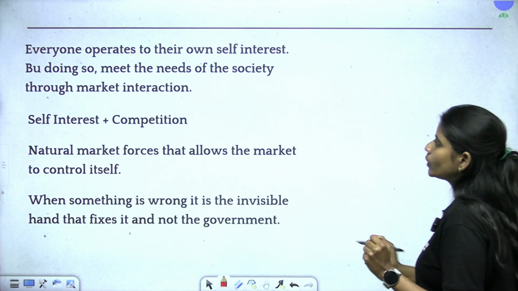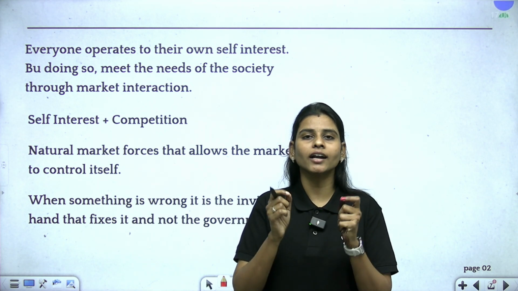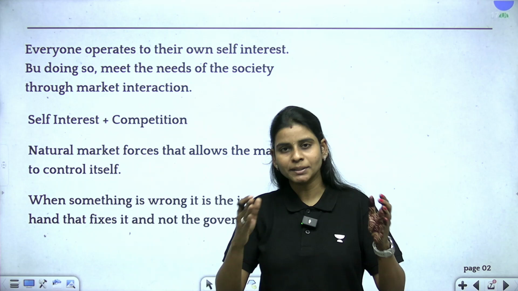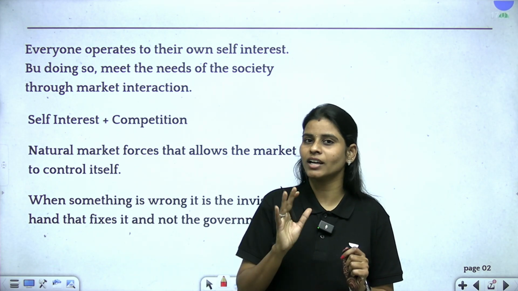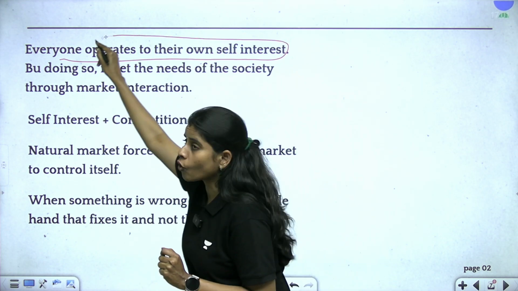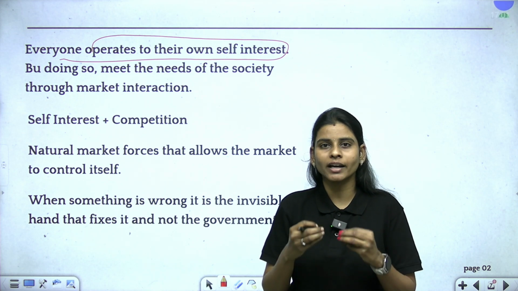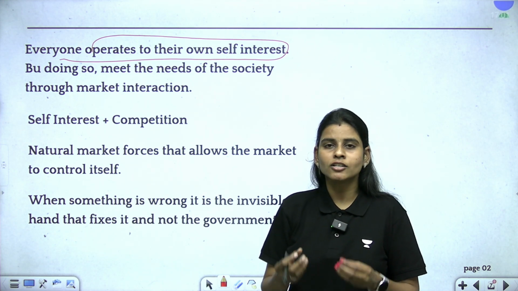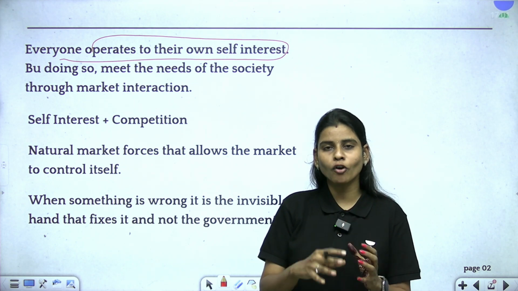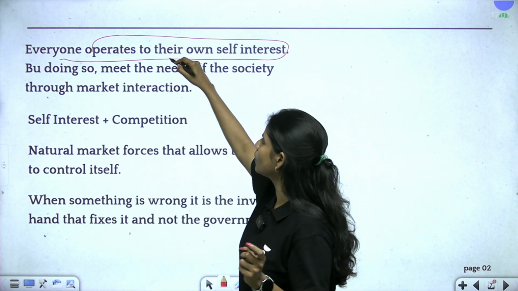Moving on to the next, we have how these productions are going to be made by the producers. They are going to produce goods and services at full capacity so that they are able to compete with the fellow competitors and have an edge in the market. Here everyone is going to operate according to their own self-interest. What would be the interest of the producer? As a producer, I would like to maximize my profits, in such a way that I will go for a very minimum cost of producing something. This is how I will operate, to fulfill my own self-interest.